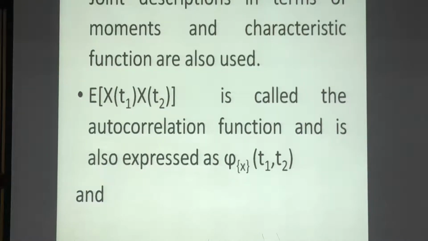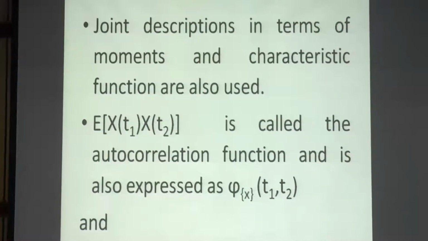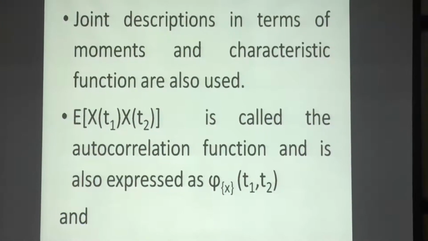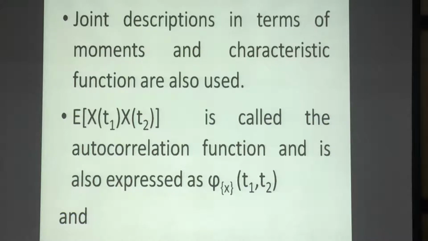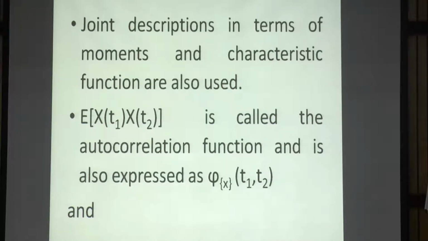Okay, so just like the probability function or the probability density function or the description function, we can have the expectation, moments, and characteristic function for the random process. The expectation would be like this: x at t1 multiplied by x at t2. And we call this the correlation, or we call this also the autocorrelation. If there are two different random variables, then the general name is correlation. If it is the same one, then it is auto.